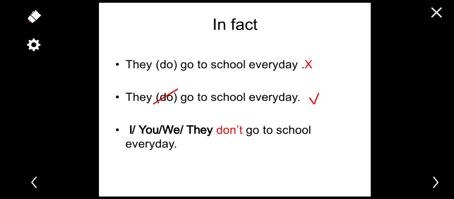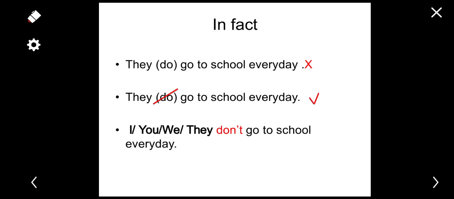But this do appears only in negative, interrogative, and the answers. We'll come to this. So we don't say they do go to school every day. We can simply say they go to school every day. But do appears in negative, like here we say I, you, we, they don't go to school. So we have the verb do and nt of the negative form, like with the verb to be is not. So here we have do not.